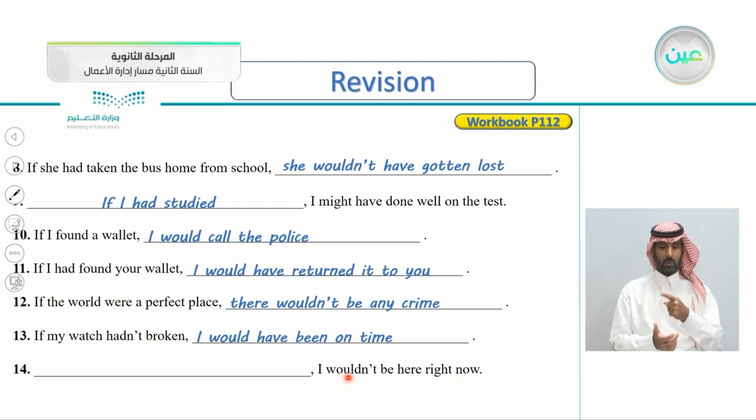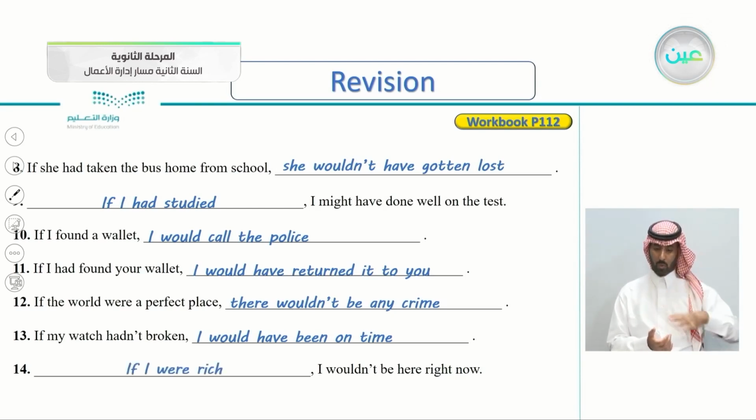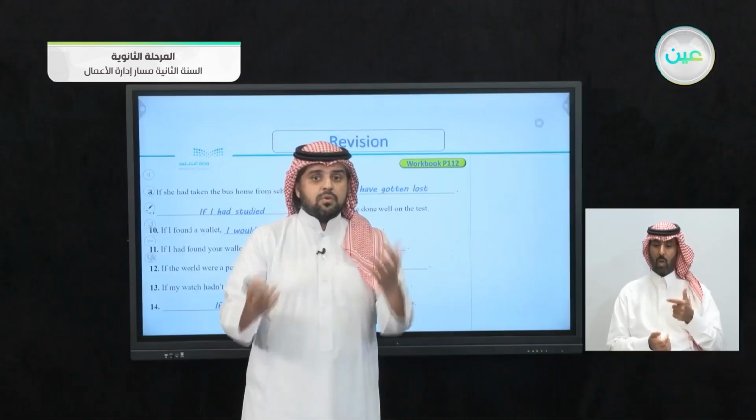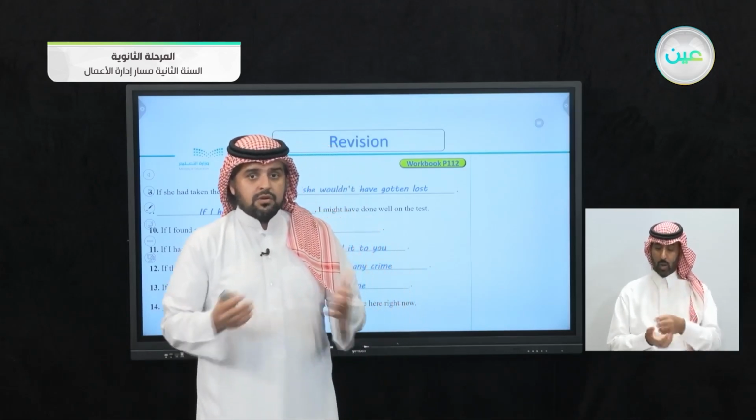Number 14, I wouldn't be here right now. So what's the if clause here? That's the result, you being there. The hypothetical, you not being there. So let's see one of the answers. If I were rich, I wouldn't be here right now, for example, working in a clothing store or any place else.